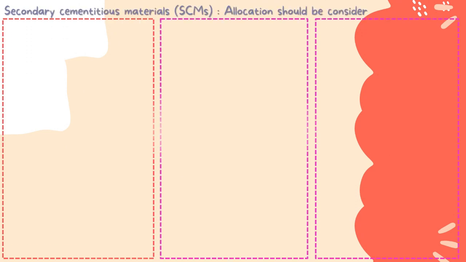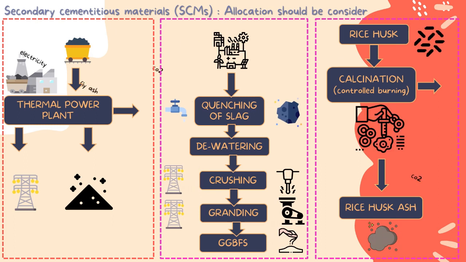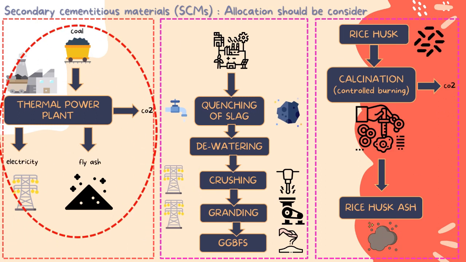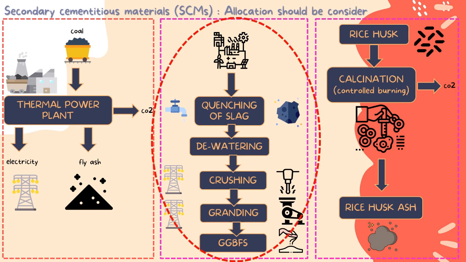After the process of aggregate production has taken place, it continues with the process of secondary cementitious materials. The thing we can see is that in a thermal power plant, it needs coal for the factory to produce energy. From this process, it produces fly ash from the burning of coal. Scientists say that fly ash can be an ingredient in producing cement. GGBFS is ground granulated blast furnace slag, that comes from steel in the process of quenching of slag. It goes through dewatering, crushing, and grinding to become GGBFS. This process also requires energy and machines, also water for dewatering.